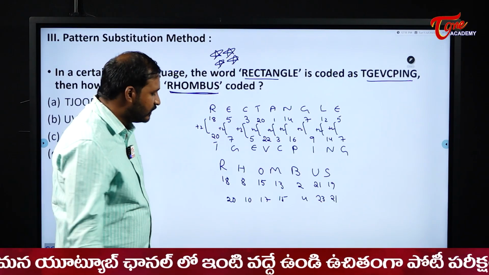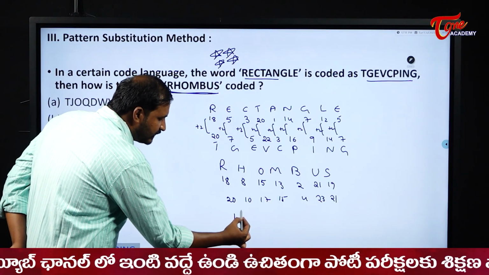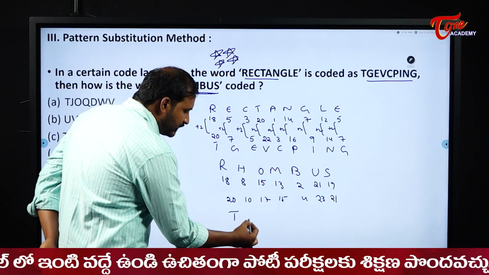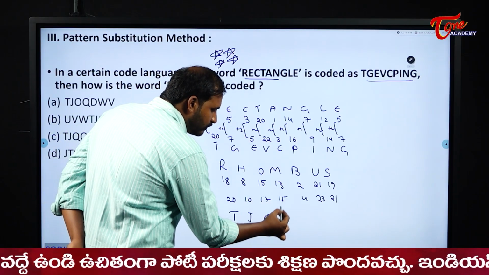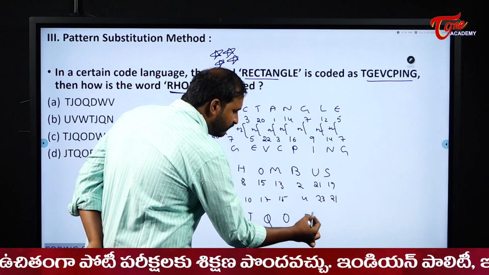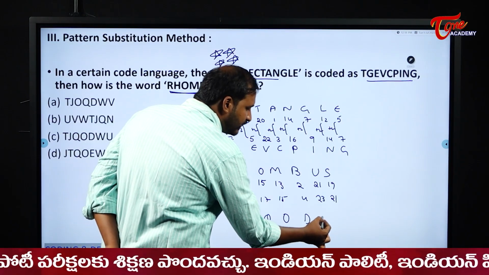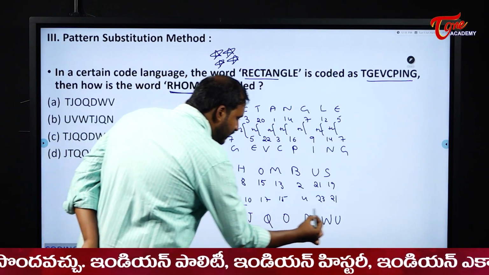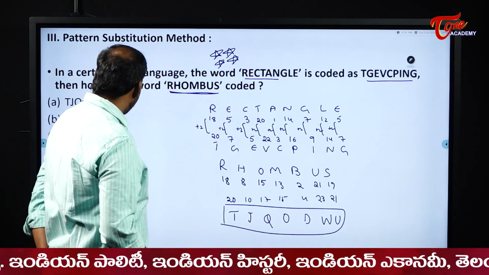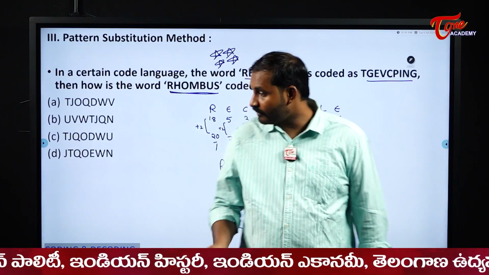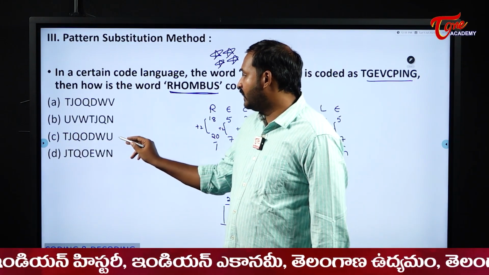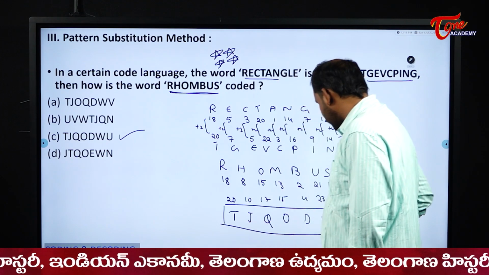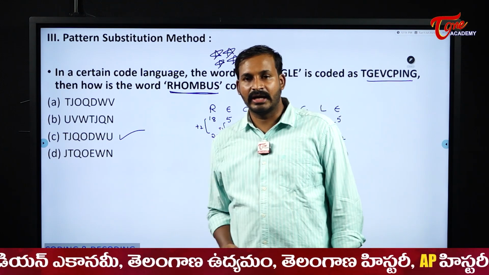Now what are the letters? 20 is T, 10 is J, 17 is Q, 15 is O, 4 is D, sorry, the fourth one is D, the 23rd is what? W, the 21st is what? U. So our answer here will become TJQODWU. So our answer is option C.